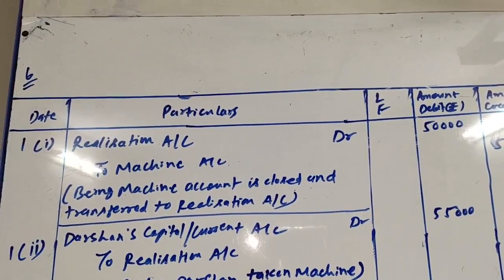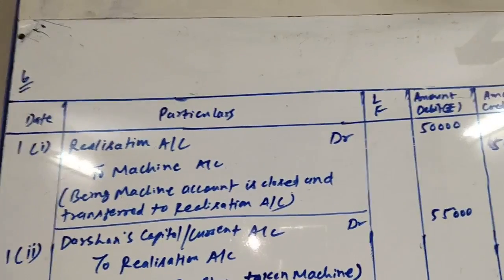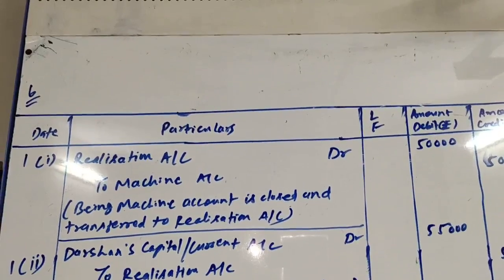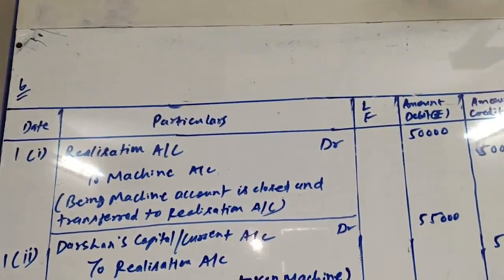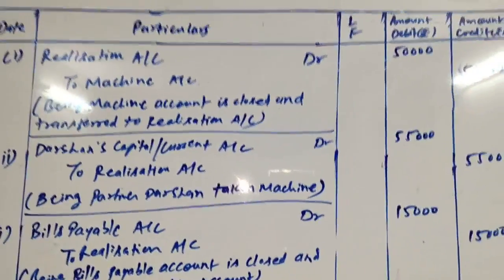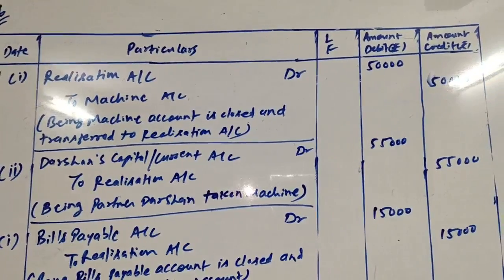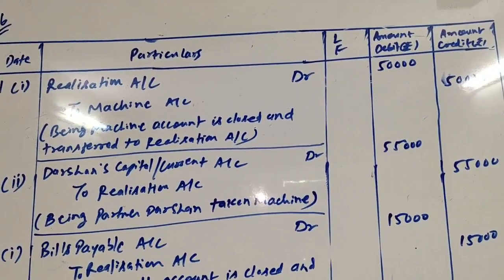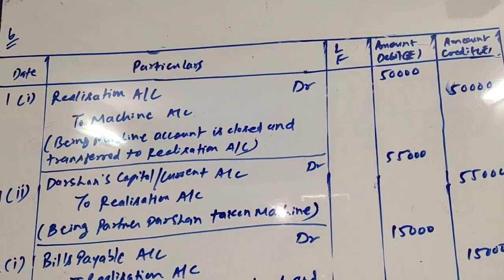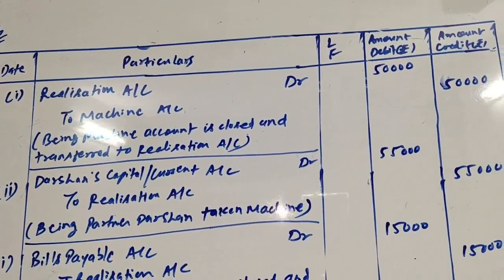Okay, now friends, its realization, it is taken over by partner Darshan for rupees 55,000. So Darshan's capital account will be debited and realization account will be credited. So here it is, Darshan's capital/current account debit to realization account rupees 55,000, being partner Darshan taken machine.